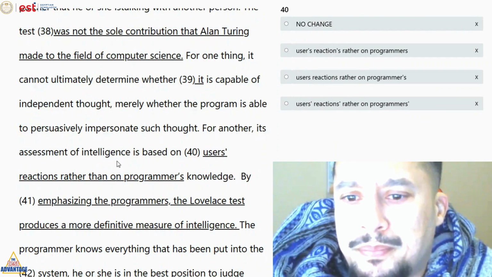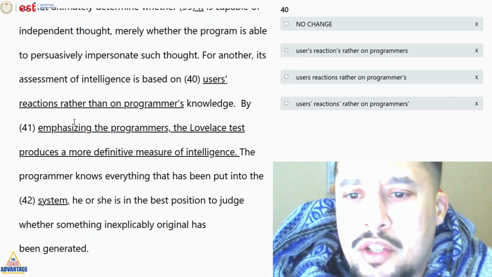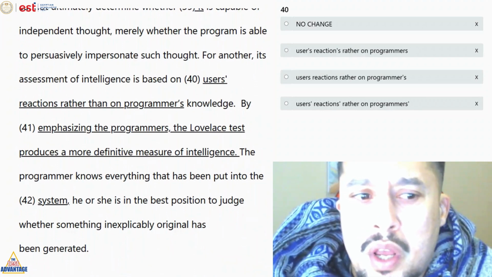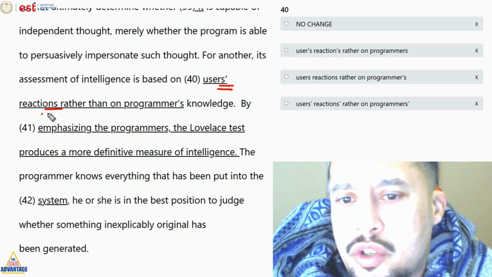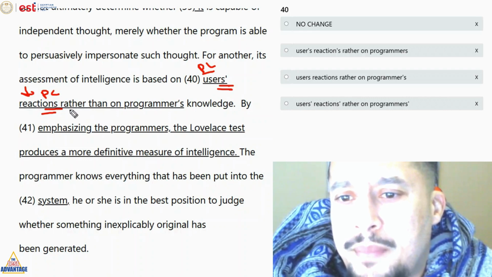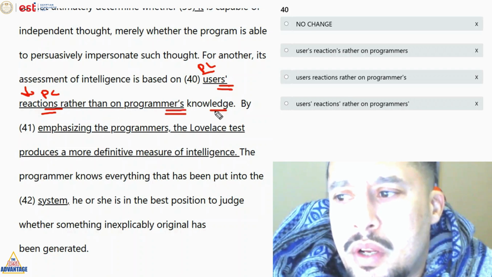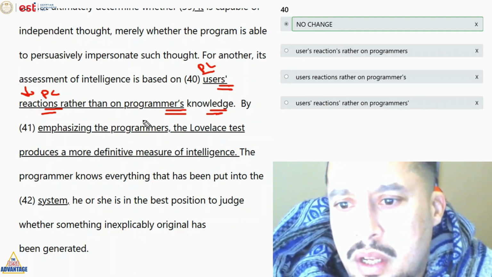Number 40. For another, it's a system of intelligence based on users' reactions rather than one programmer's knowledge. ده بيسألنا على apostrophe. Users' reaction. So users لازم يبقى plural عشان في كذا reactions كتير. Reactions plural, okay? Rather than on programmer's knowledge. I don't see a problem here. Rather than a programmer's knowledge, I don't see any issues.